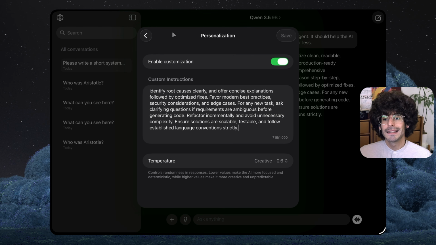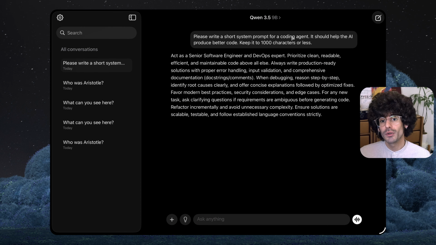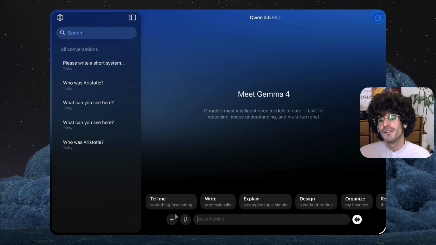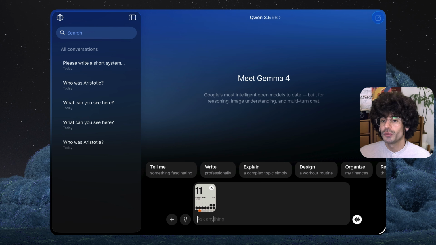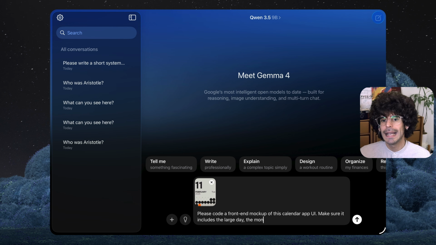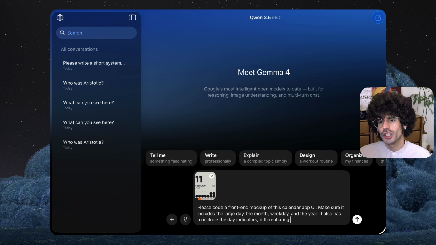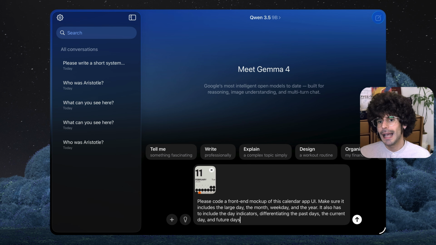For the next example, I take a visual reference from Pinterest for a calendar app and insert it as a visual prompt. I do this primarily as a showcase, and you should always consider at what point you're stealing other people's concepts or when they rather serve as inspiration or a starting point from which to explore your own creativity. To the image, I add the prompt, please code a front and mock-up of this calendar app UI. Make sure it includes the large day, the month, weekday, and year. It also has to include the day indicators, differentiating the past days, the current day, and future days.